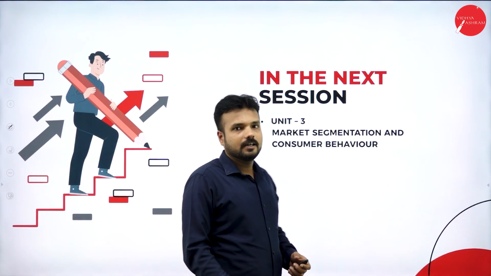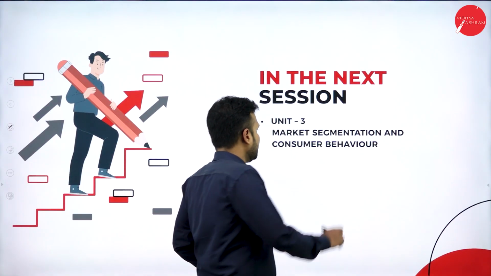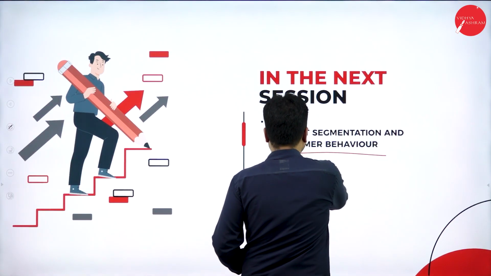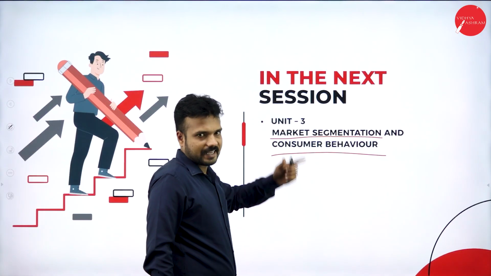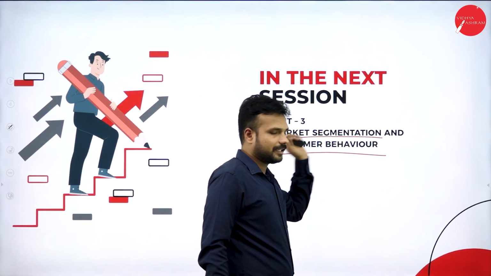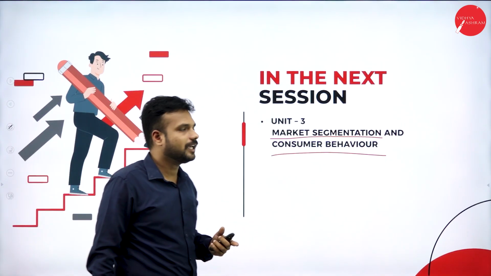In the next session, we are going with unit 3, market segmentation and consumer behavior. These are the two topics that we need to learn in the next session. This unit 3 is classified into two categories: part A is market segmentation, and part B is consumer behavior. Okay, thank you.